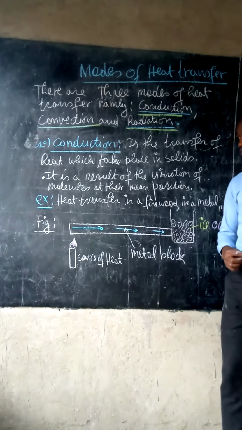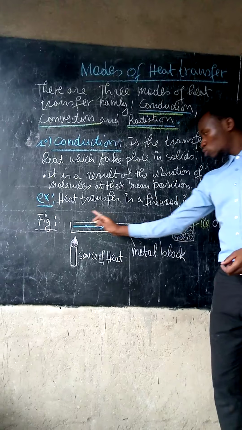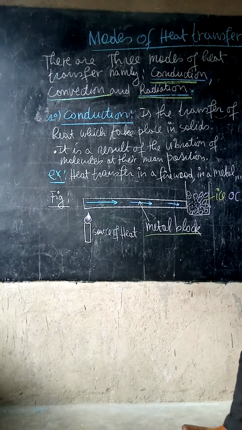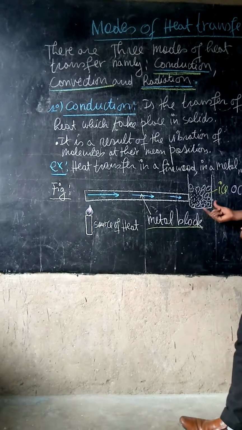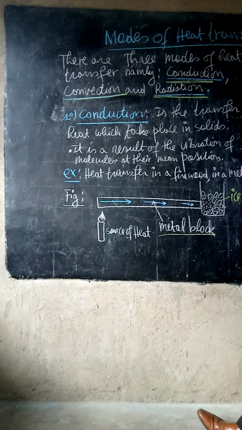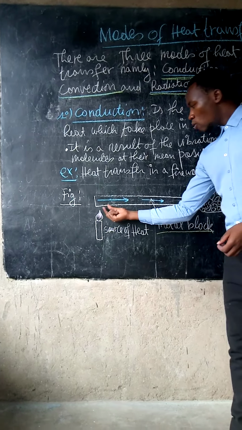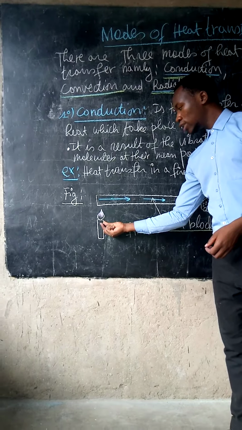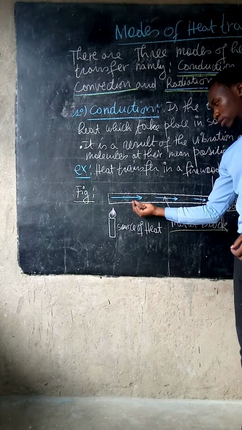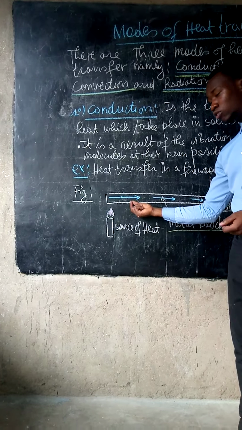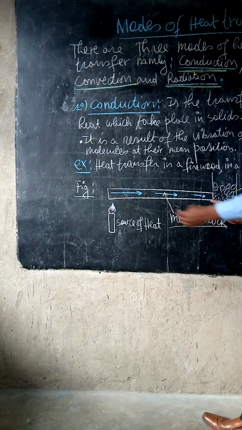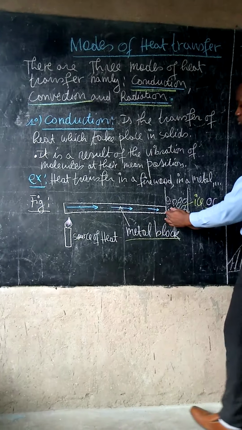Here is an example in a figure. I tried to draw a metal block with a source of heat, connected to a container of ice at 0 degrees Celsius. If one end is exposed to the heat, the molecules at this end transfer energy to their neighbors through vibration and collision, and then neighbor to neighbor, until the heat from one end reaches the other end.